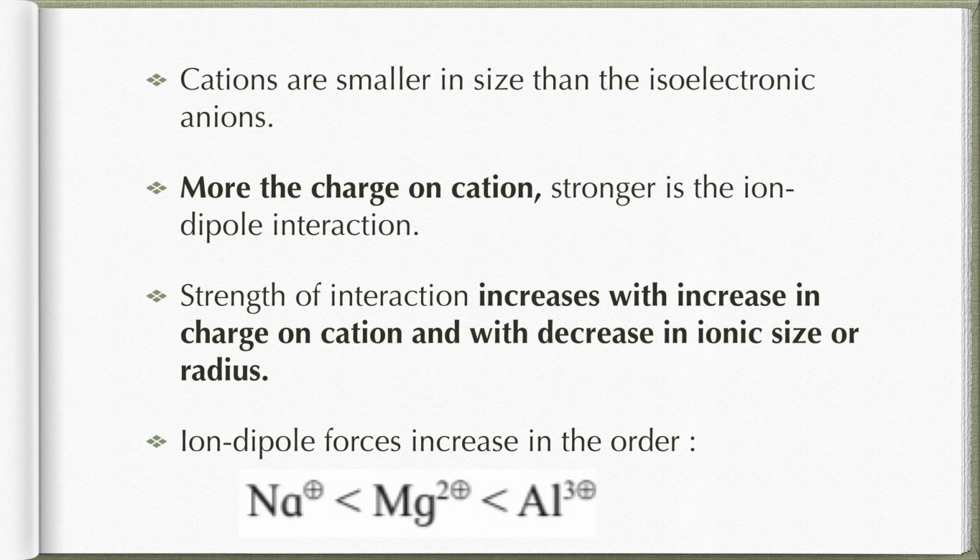Okay, so there is one example. Ion dipole forces increase in the order Na plus is less than Mg2 plus is less than Al3 plus. So the ion dipole force is more for Al3 plus when interacting with water. Now why is it so? Al3 plus has more charge, that is 3 plus, and the size is comparatively less. So hopefully you understood this.